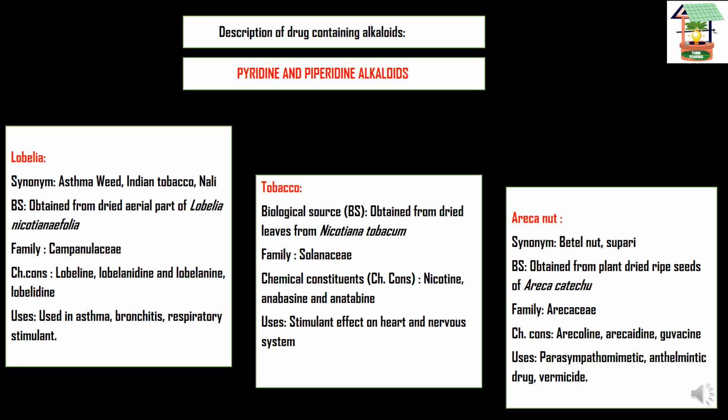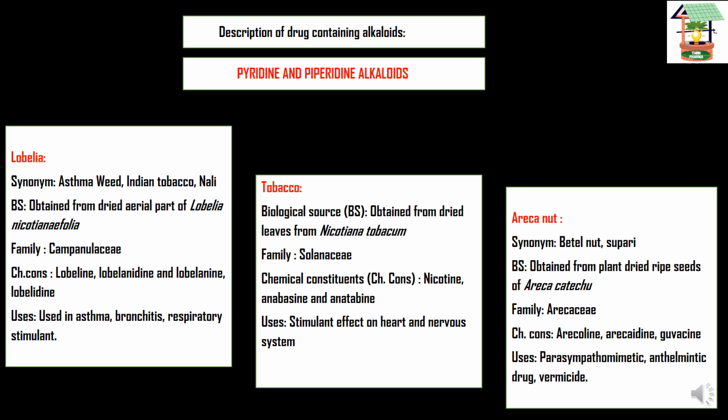We will see the first example, lobelia. The synonyms are asthma weed, Indian tobacco, or Nali. The biological source is the dried aerial part of Lobelia nicotianaefolia, and the family is Campanulaceae. The chemical constituents present are lobeline, lobelanidine, lobelanine, and lobelidine. The uses of lobelia are in asthma, bronchitis, and as a respiratory stimulant.